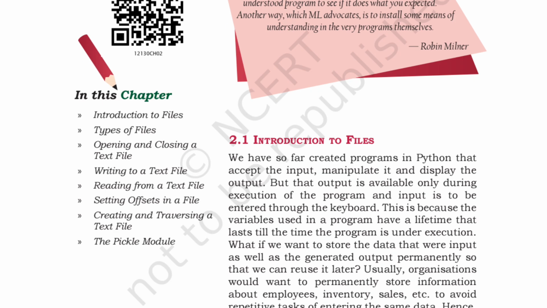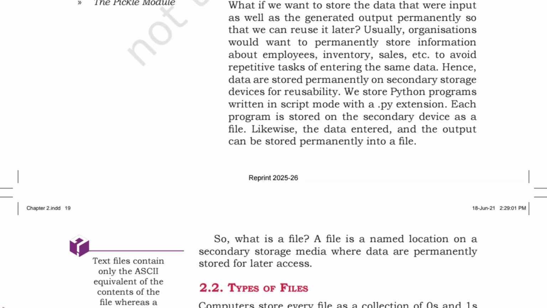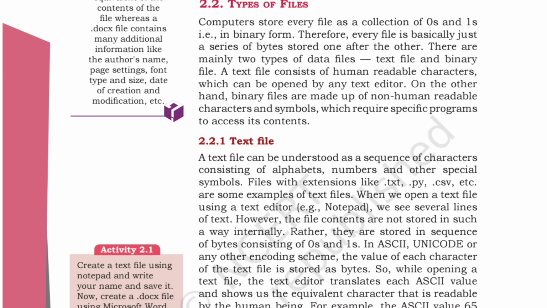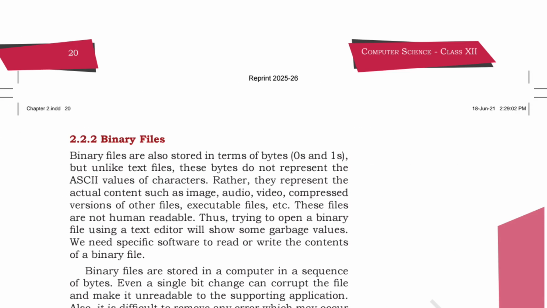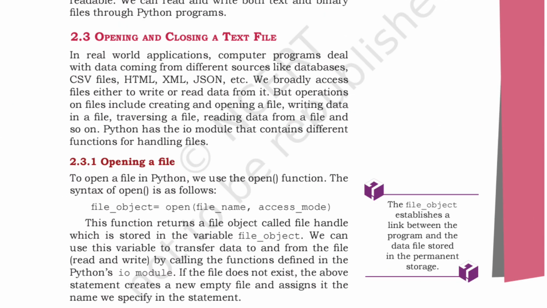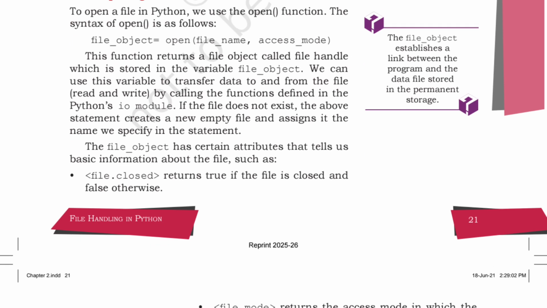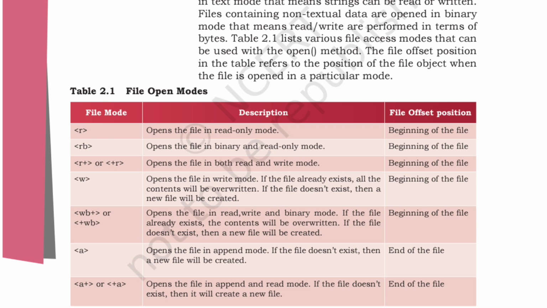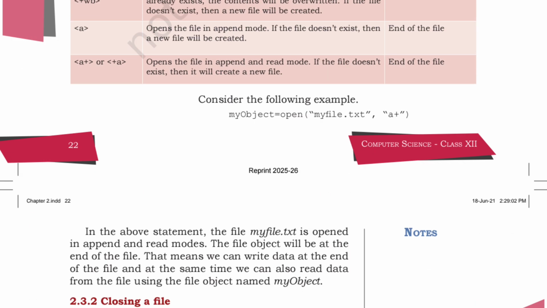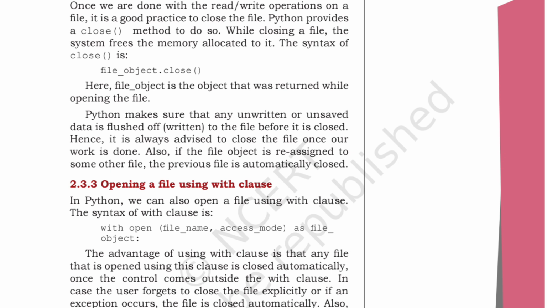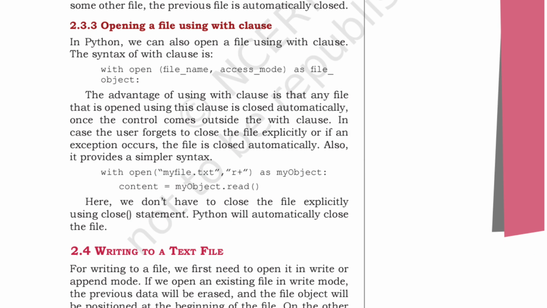So what I taught you: the introduction to files, what exactly a file is, types of files, that is text files and binary files, then opening and closing a text file, what object we are using for opening the file and what for closing the file, what the file modes are, then closing a file, then opening the file with the with clause.